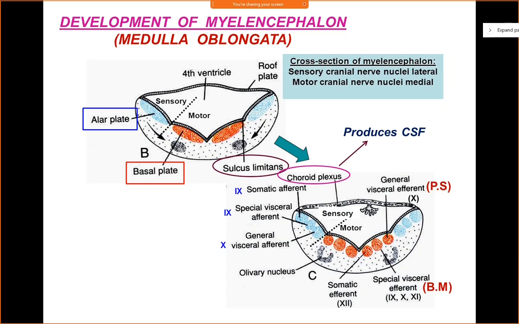Now in the first picture, that is B, you can see that there is some migration. You can see the arrow marked in the marginal white layer, which shows the migration of neurons from this alar plate. From the alar plate, the neurons migrate into the marginal layer opposite the basal plate. In C, these neurons will form the olivary nuclear complex. Here you can see the olivary nucleus. So the neurons of this olivary nucleus are derived from the migration of cells coming from the alar plate, right?